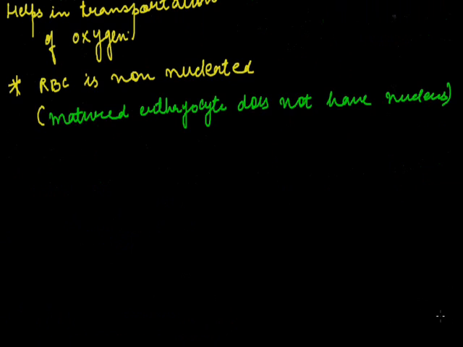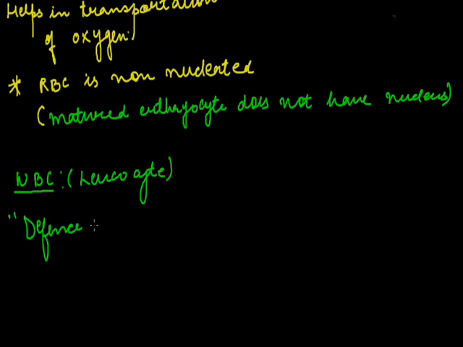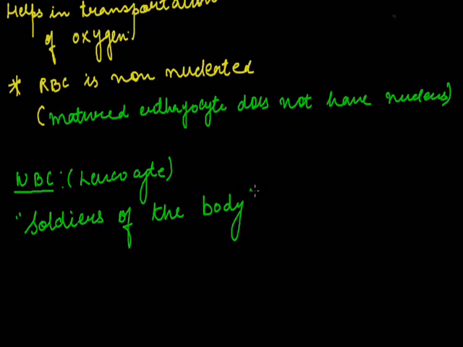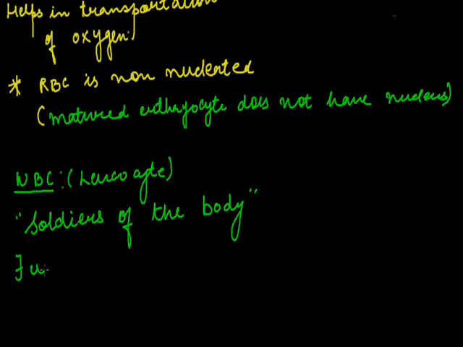Now, the next corpuscle of the blood is the WBC. WBC is also called the leukocyte, just as RBC is known as the erythrocyte. Leukocytes are the name of WBCs. The important part of the WBC is defense. They are also called the soldiers of the body. Their main function is providing defense.